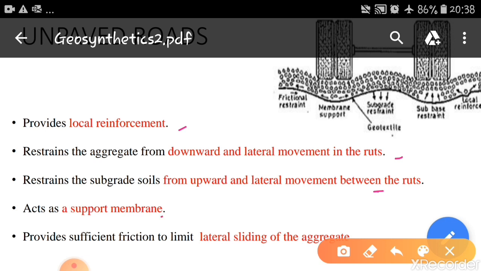It acts as a support membrane, giving support to the road so that the road is not damaged or does not fail. It provides sufficient friction to limit the lateral sliding of aggregates.